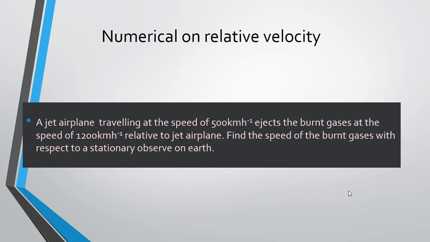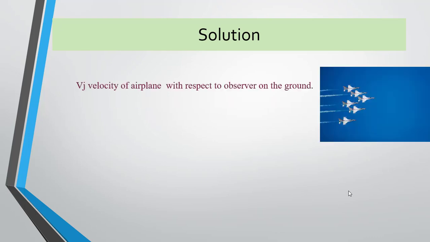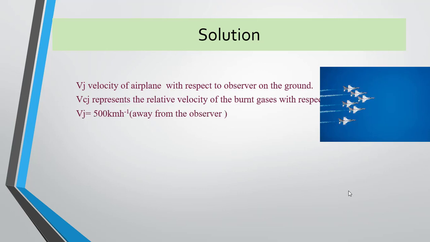It means if a stationary observer is standing on the earth, to find the speed of the burnt gas, we find the relative velocity of burnt gases with respect to an observer standing on the earth's surface. Now the solution: we take the velocity of the aeroplane with respect to the observer as Vj. From the question, the velocity of the jet aeroplane is 500 km per hour, moving away from the observer, and VCJ, the velocity of burnt gases with respect to the jet aeroplane, is 1200 km per hour, moving towards the observer on the ground.